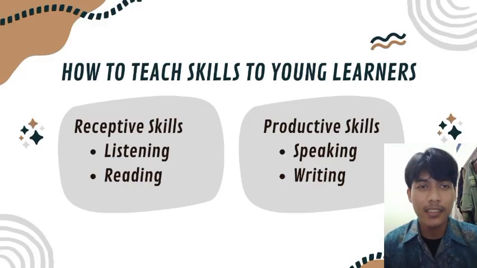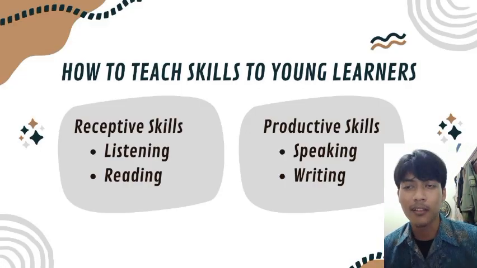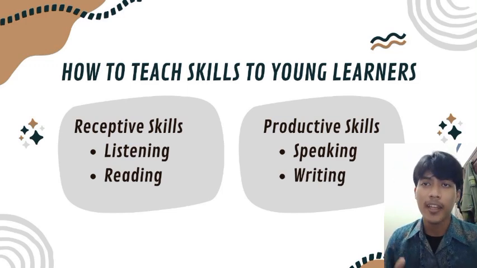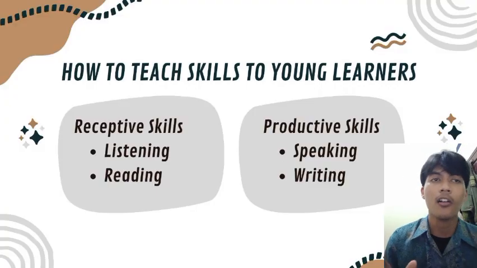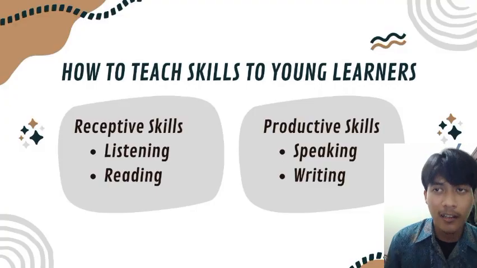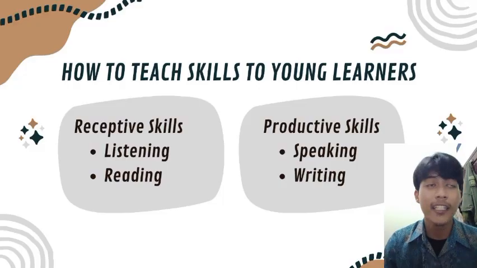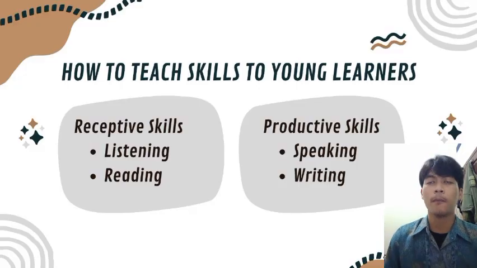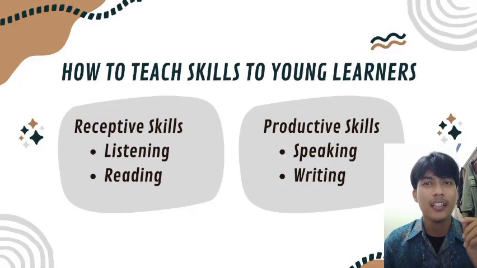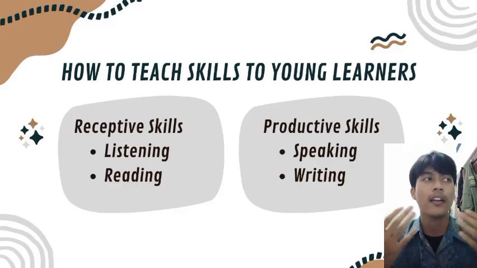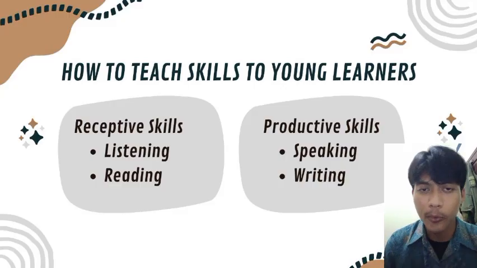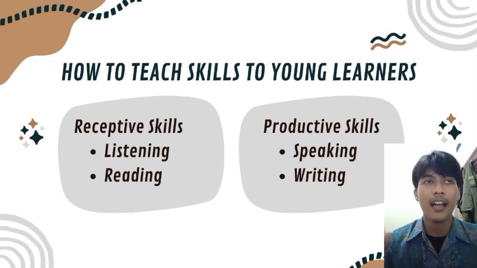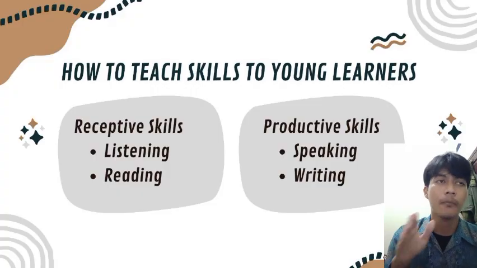The first one is speaking, and this helps children use English to talk. To teach this skill, you can use repetition and chants like how are you, I'm fine, or other simple conversations. Then practice speaking in pairs or small groups. Then use puppets or role play, for example pretending to order food at a restaurant, or expressing their favorite food. And give sentence starters like I like blah blah blah, and this is my blah blah blah.